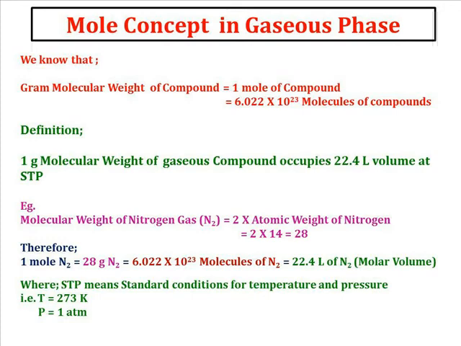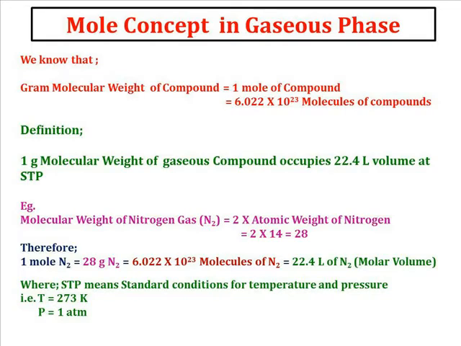Now, mole concept in gaseous phase. So we know that gram molecular weight is equal to 1 mole, that is 6.022 into 10 raised to 23 molecules of compound. Now in gaseous phase, 1 gram molecular weight of a gaseous compound occupies 22.4 liter volume in space at STP. So here STP is most important.